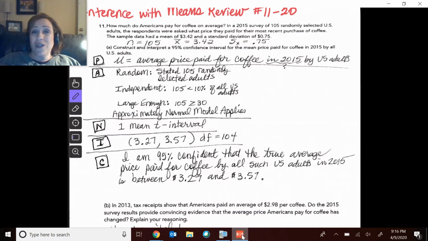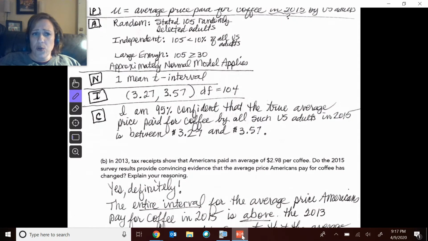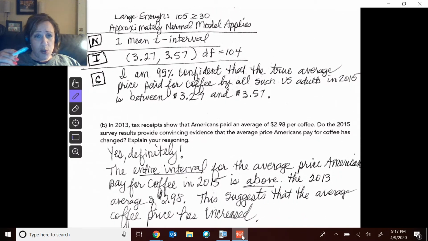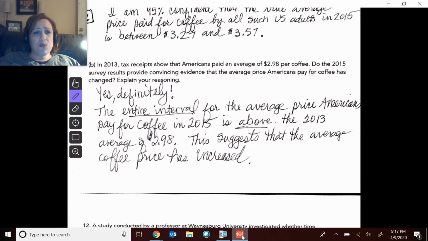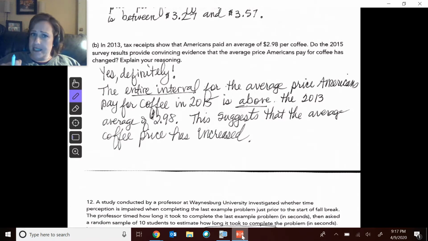Perhaps we don't really have a way of knowing what that is in 2015. Therefore, this is the only way that we can make an inference about this, even though it is in the past. And then, all your assumptions were met. One mean t interval. Don't forget, when you do your interval, now I just did it in the calculator. I didn't actually write out the formula. Don't forget the DF, T, not mean, which was for one sample n minus 1. So I'm 95% confident that the true average price paid for all such adults is between $3.27 and $3.57.